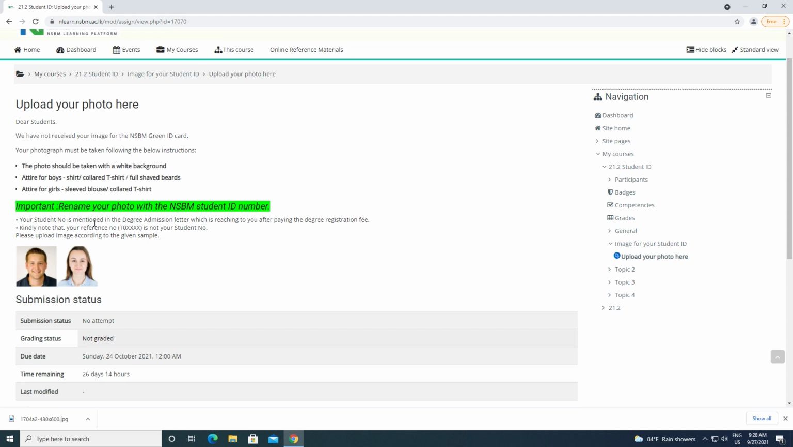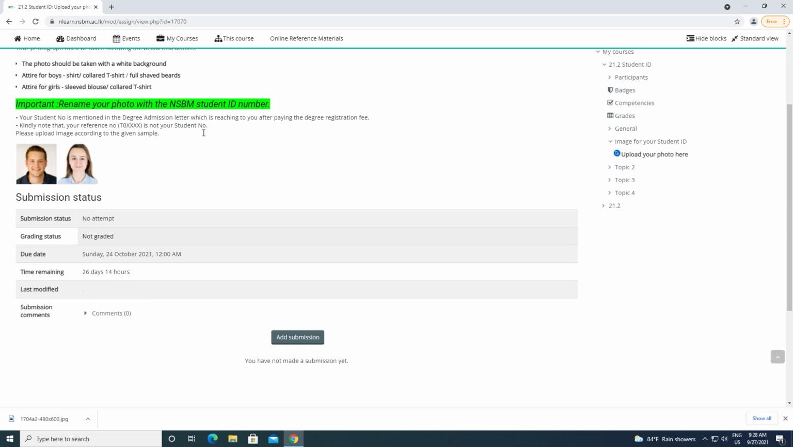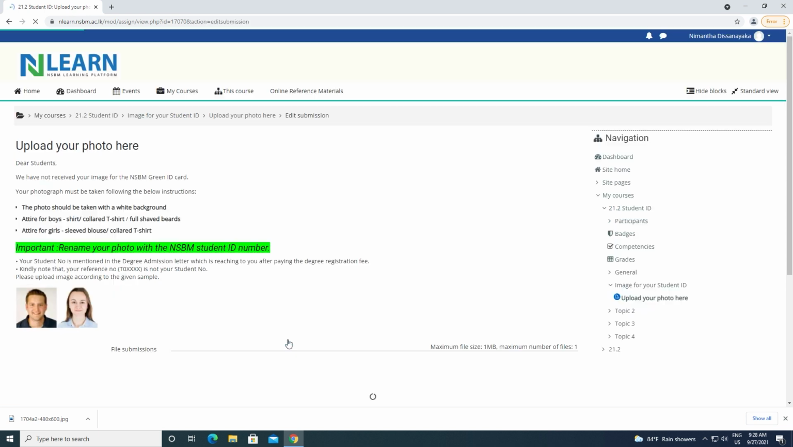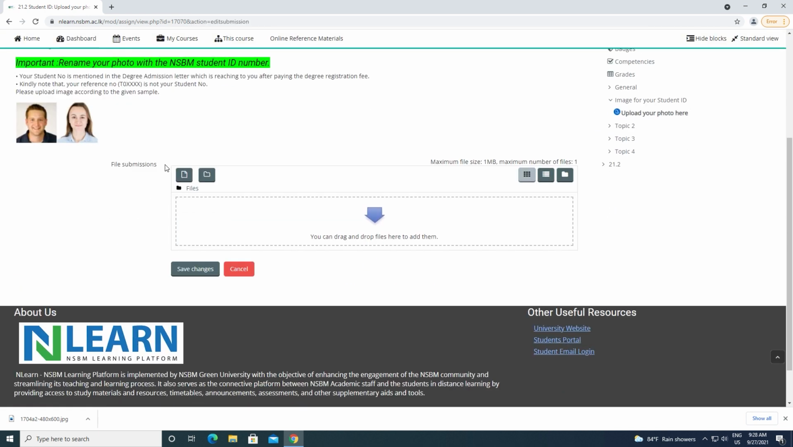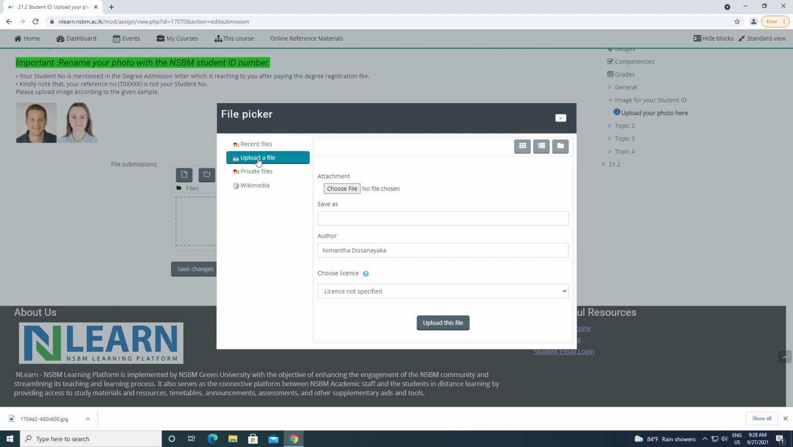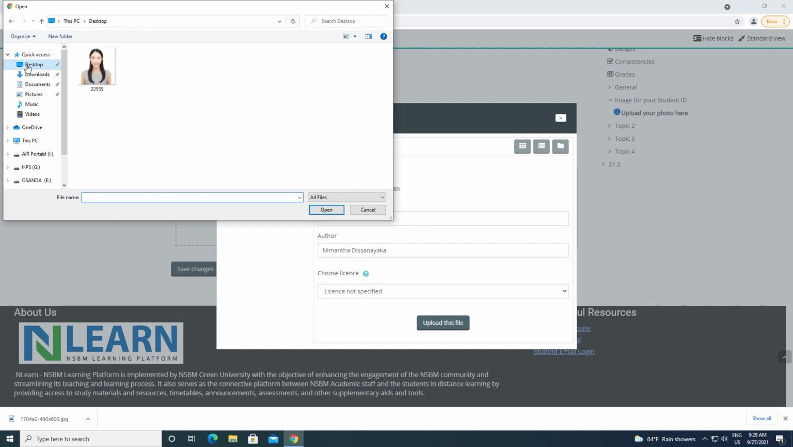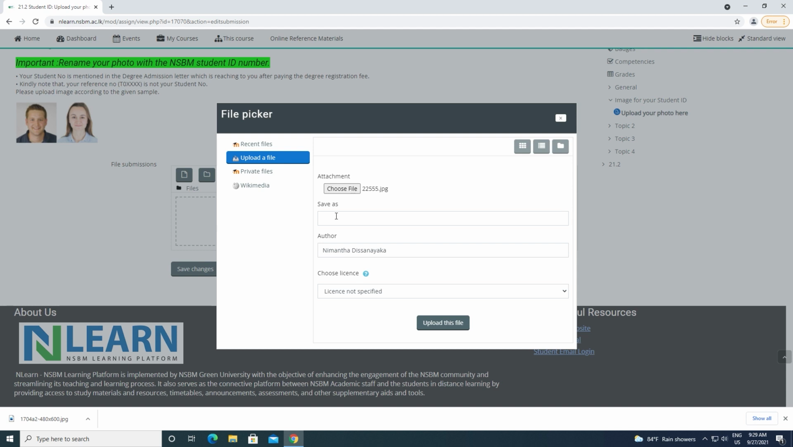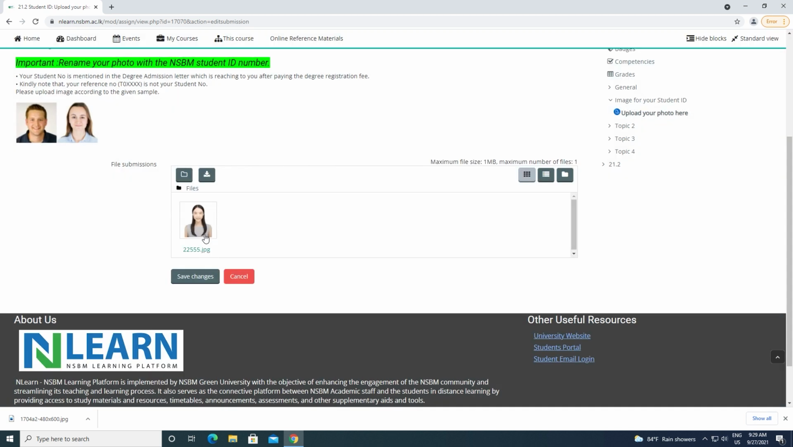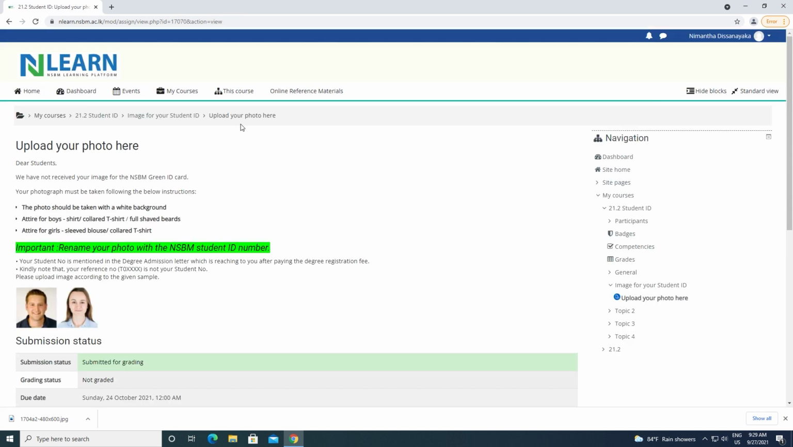So once you click on that, you can add submission. Okay, the instructions are also given. Click on add submission and afterwards you will get a space. So you click on this small icon and there is something called upload a file. Click on that. Then you will have to click on choose file. Then go to the location where you have saved the renamed photo and click open. Then click on upload this file. So once you do that, your photo will be visible on the space and click on save changes. So now you have uploaded your student ID photo to the NLearn.